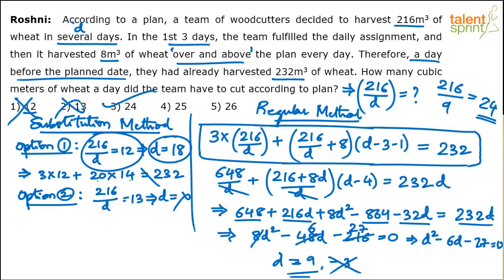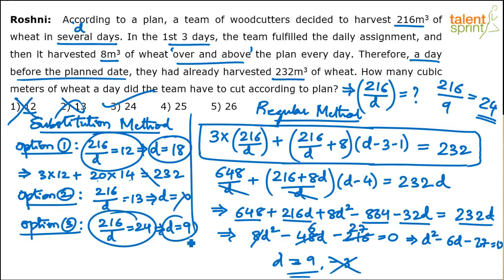Right? Then you substitute maybe 24. You will find that yes, 24 satisfies. If you substitute 216 by D equals 24, D comes out to be what? 216 by 24, 9. So option 3. Of course, we know option 3 is the correct answer, but I'm just showing you the verification for that. So according to option 3, 216 by D equals 24, which implies D is 216 by 24, which is 9.